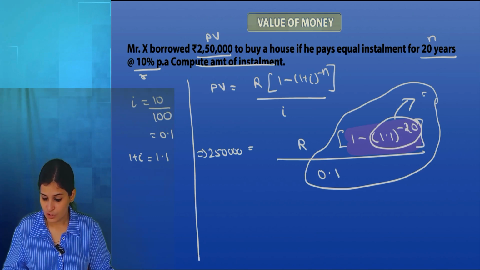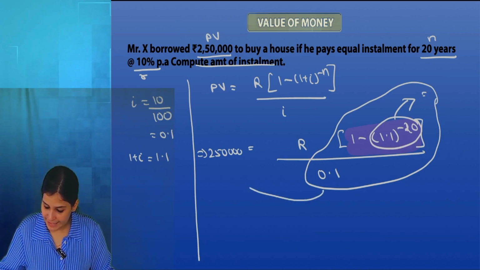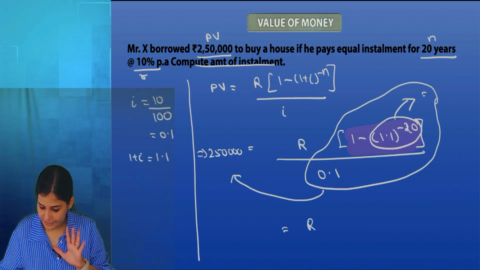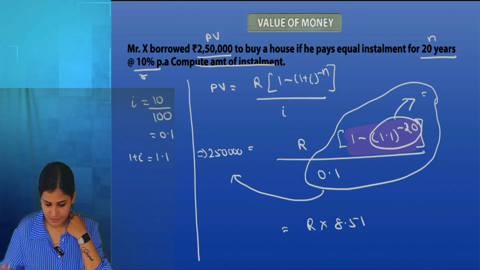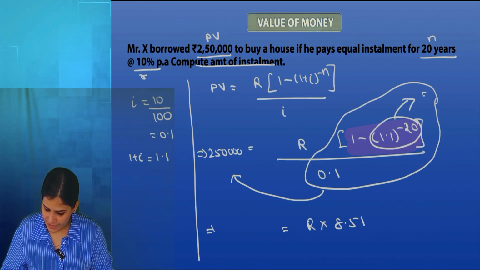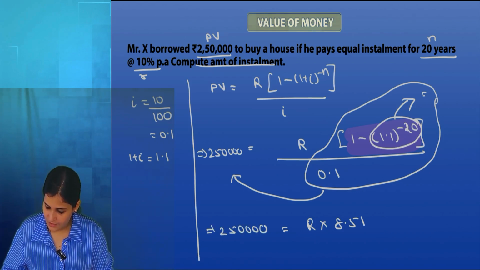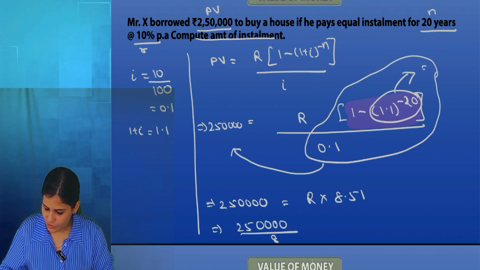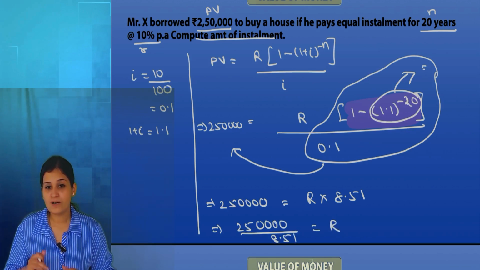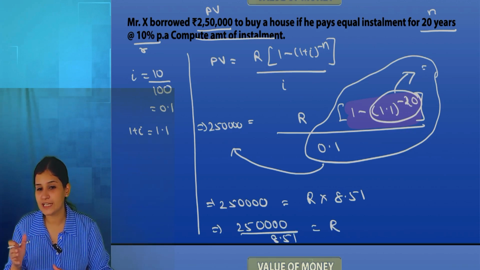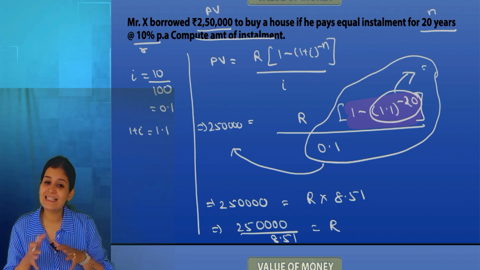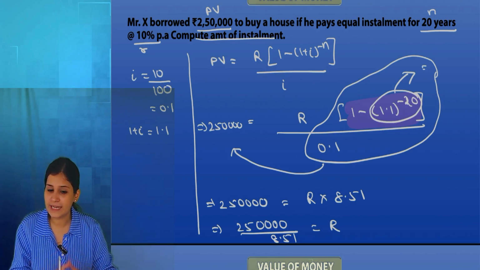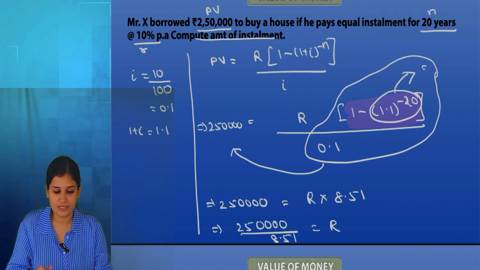So what we want to do is we will take it to the other end. Don't write this: 8.51 something something. And here we have 2,50,000. In our next line, in order to calculate this, we are going to divide 2,50,000 by this term. If I take only 2-3 digits, the answer will vary a lot. So we will save this in our calculator and then we'll divide 2,50,000 with this saved value.